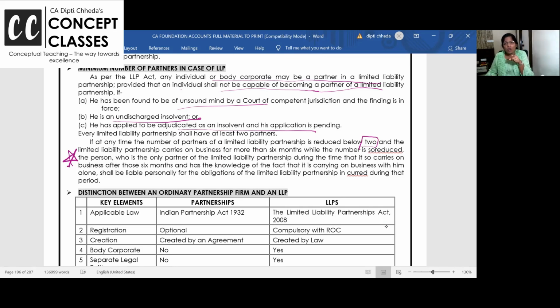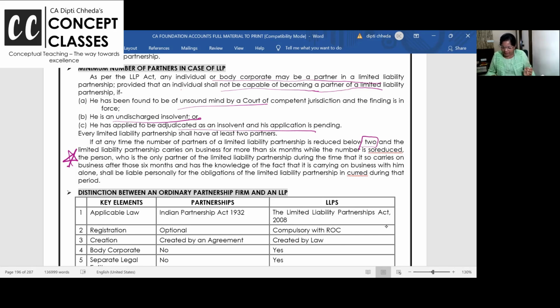If they go down, then in that case, whoever partner is there, it will become his personal responsibility to pay all the dues. किसने बोला था आपको? LLP should have minimum 2 members. If you're going down below 2, close it, dissolve it. Still you're going to do the business for 4 months. So for those 4 months, you are personally liable to pay for all the losses. Read this. These are all features of LLP and can be asked as a question.